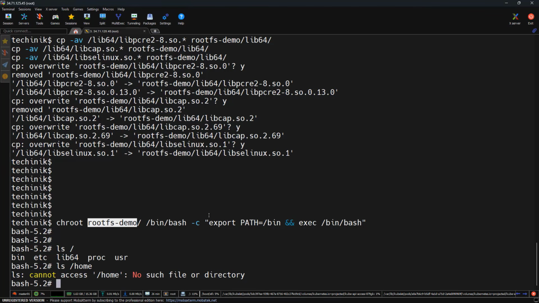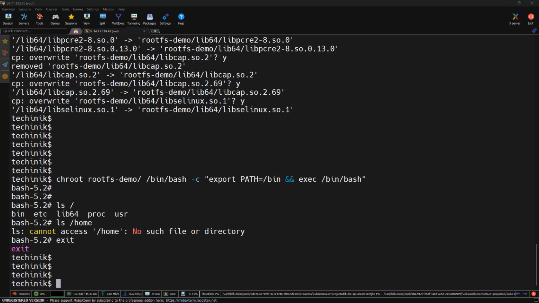So this looks like a container, but it's not. We only changed the file system view, but processes are still shared and the kernel is also shared. We changed what the process can see, not how the system is isolated. Now let's connect this to a real container. So let me come out of it. Now the question becomes, can we isolate processes the same way we isolated the file system?